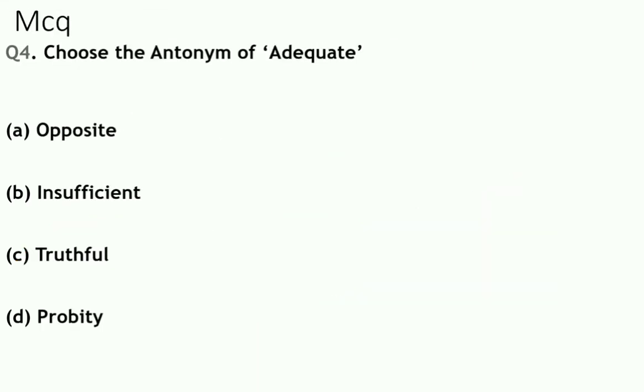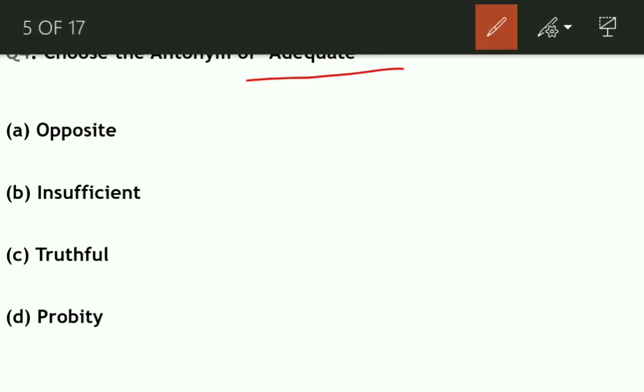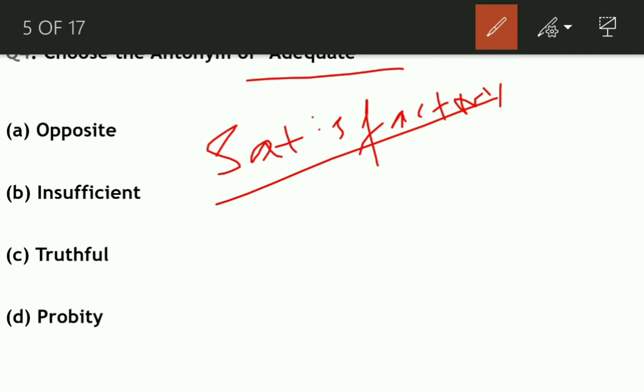Choose the antonym of adequate. The meaning of adequate is satisfactory. So the synonym will be satisfactory. What will be the opposite meaning of adequate? The opposite meaning of adequate will be insufficient.